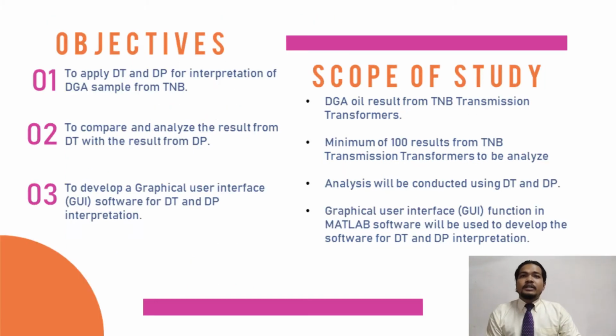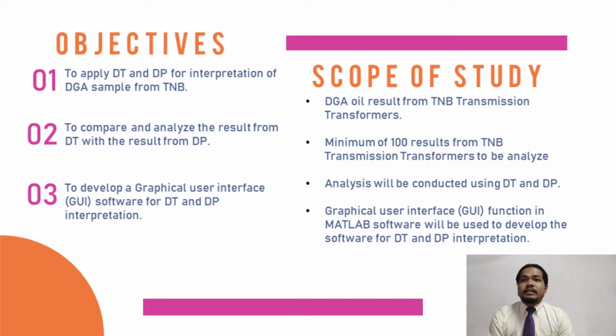Excel. The first objective of this project is to apply DT and DP for interpretation of the DGA samples from TNB. The second objective is to compare and analyze the result from DT with the result from DP. The last objective is to develop a graphical user interface GUI software for DT and DP interpretation.